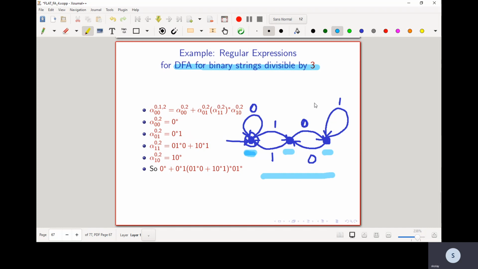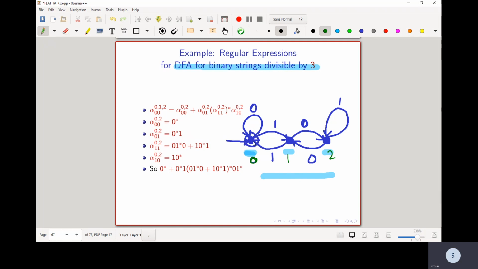So notice that this is state 0, this is state 1, and this is state 2. Now notice that any path from 0, the start state, ends at the end state.